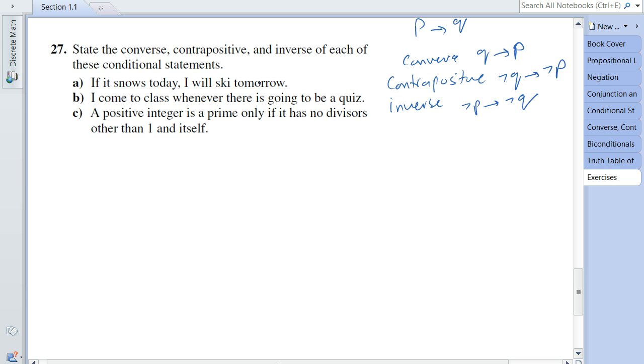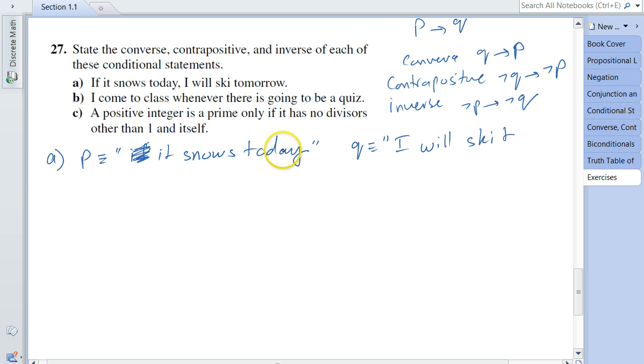The first thing we need to do is identify the two propositions P and Q. So from A, we can see that P is the proposition it snows today, the proposition without the if, of course. And Q is the proposition I will ski tomorrow.